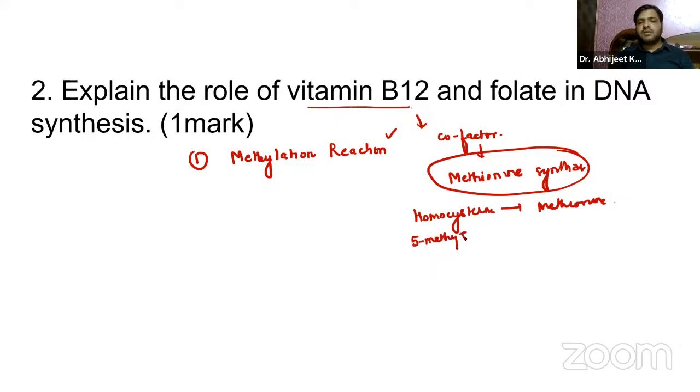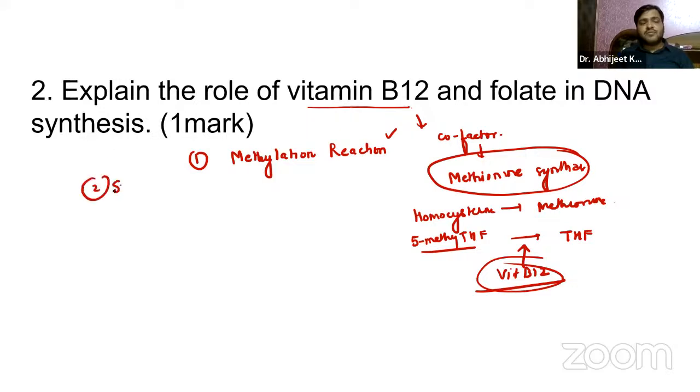So this reaction also involves the conversion of 5-methyl tetrahydrofolate to tetrahydrofolate, which requires vitamin B12. It also helps in the synthesis of DNA precursors.